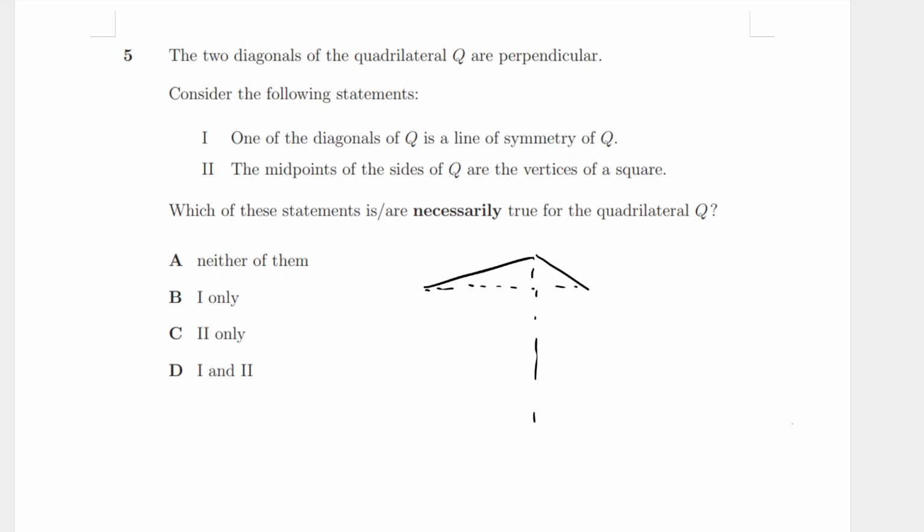And this is perpendicular, but none of the lines are symmetry, right? None of the lines are a line of symmetry of Q. Good, so that disproves 1. So 1 is not true, or not necessarily true, I suppose.